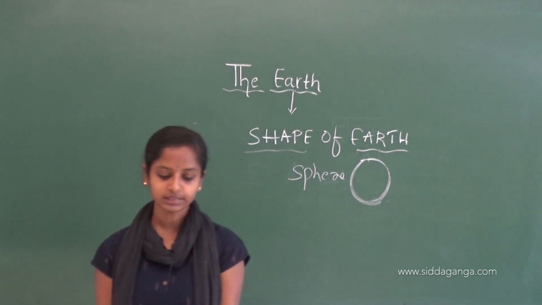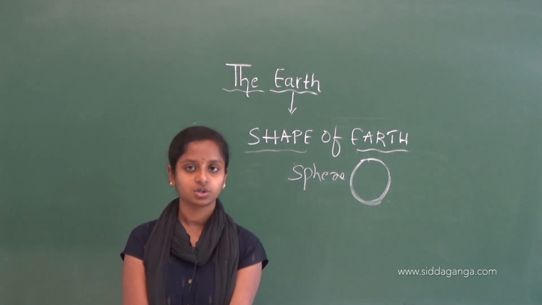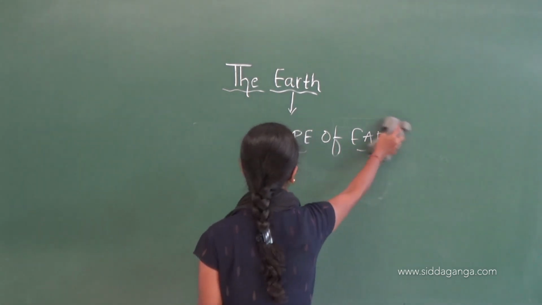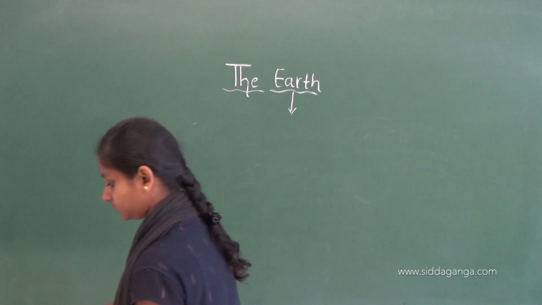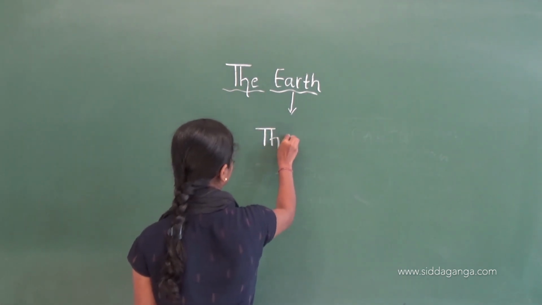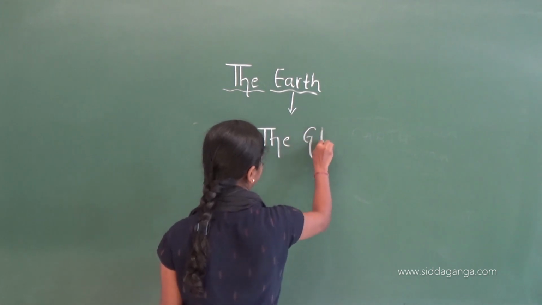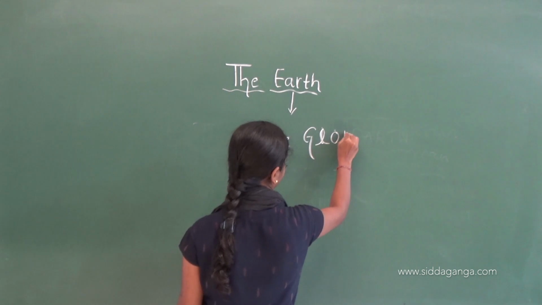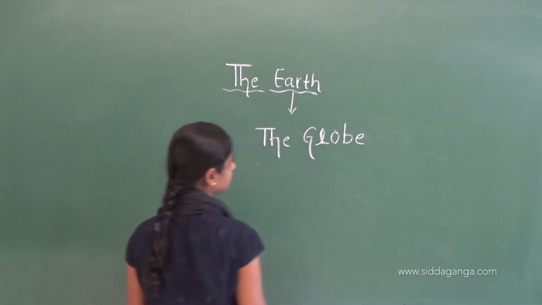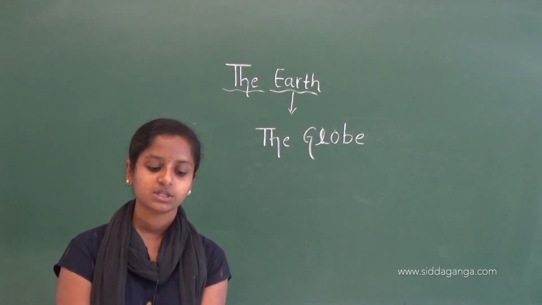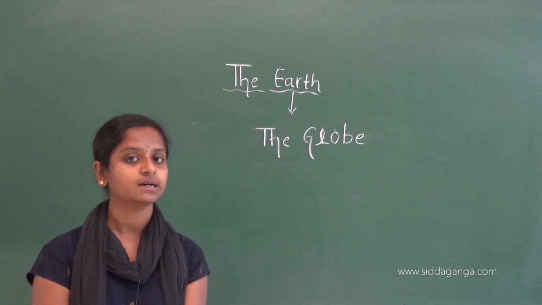Okay, yes, the globe. We will see about the globe. Globe is a small model of the earth.